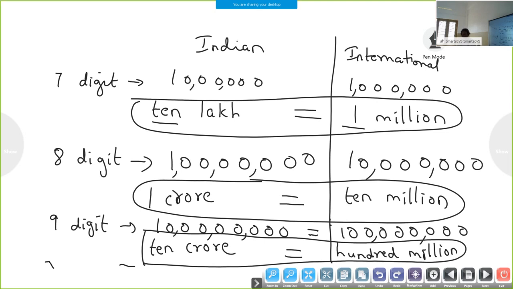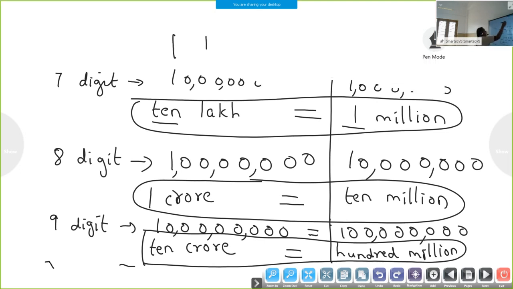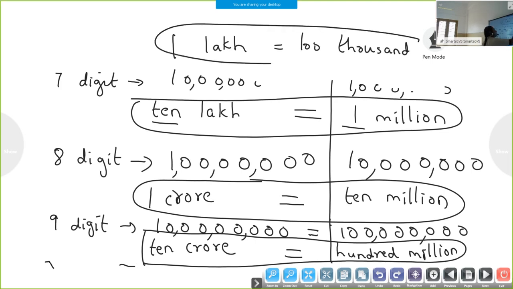So we learned 10 crores. The first one we learned is 1 lakh is equal to 100,000. That is the first relation we learned.